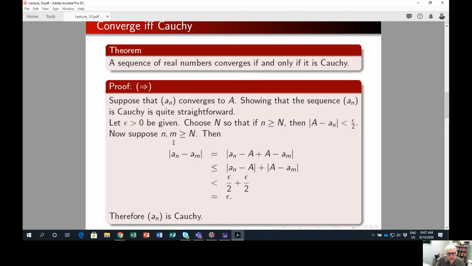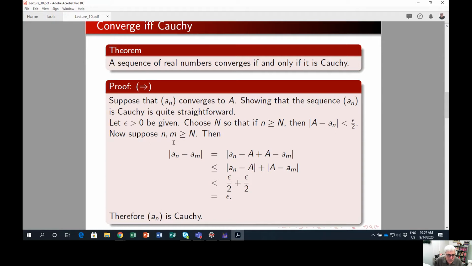Now we're going to prove that a sequence of real numbers converges if and only if it is Cauchy, and this has two halves because it's an if and only if.